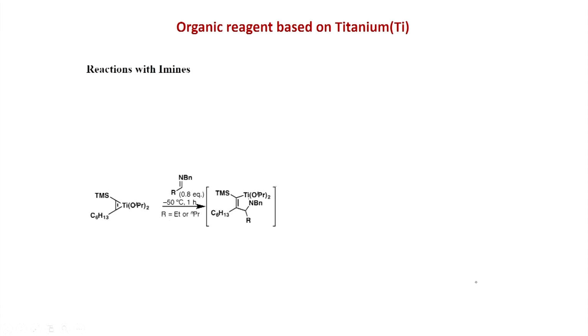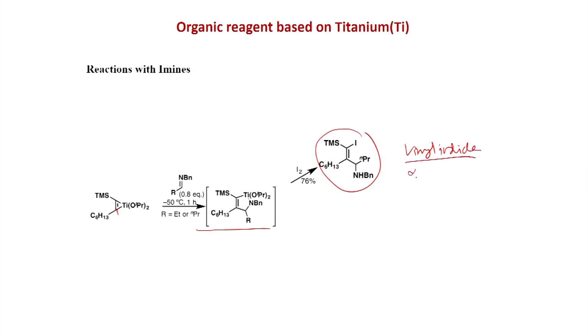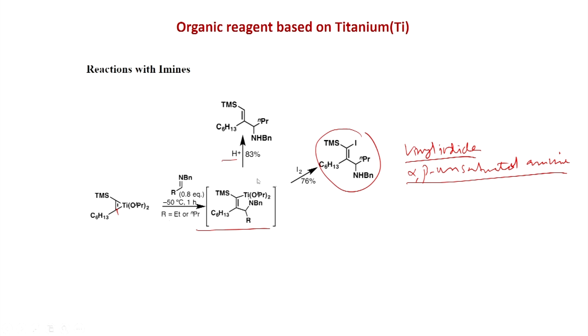Now we will see what happens with imine. So instead of nitrile, if you react with imine, then again this bond will break here. So if TMS is there, then this bond will break and you get an addition reaction, and here you can put iodine, then this carbon titanium will be replaced by iodine. So you get vinyl iodide, and also this is alpha beta unsaturated amine. So imine is converted to amine, and also if you put the acidic workup, then this titanium bond can break.